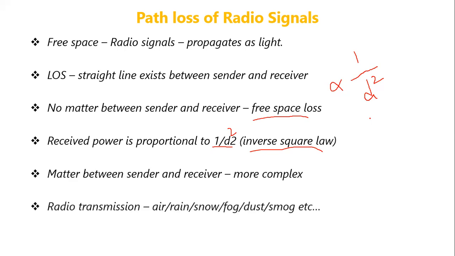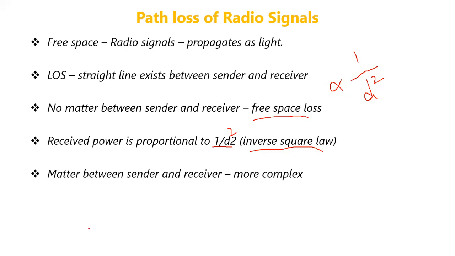If there is some matter between the sender and the receiver, then the situation becomes more complex, because even with no matter the loss is proportional to 1 by d squared, and if there is matter present, the loss will also increase.